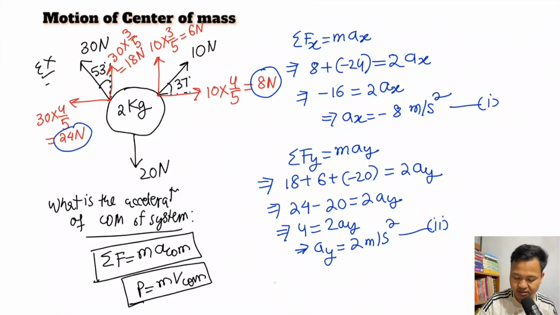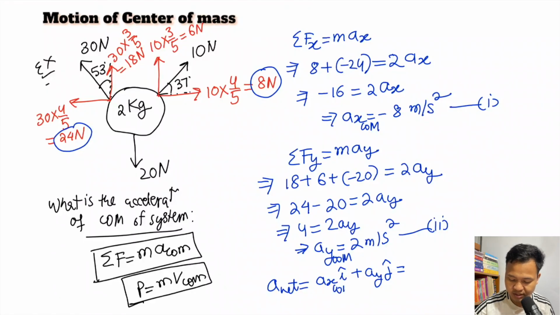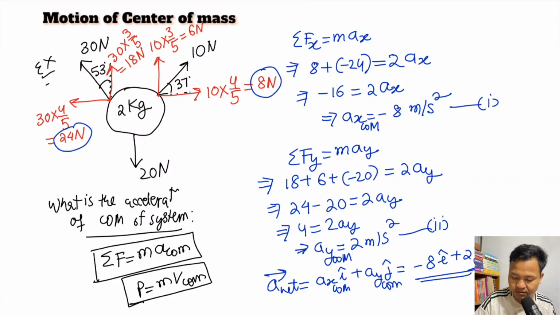So therefore, what is the net acceleration? A net will be equal to ax i cap plus ay j cap. Acceleration ax com, ay com. Just like r com is equal to x com i cap plus y com j cap plus z com k cap, similarly you can write the acceleration vector as ax com i cap plus ay com j cap. So minus 8 i cap plus 2 j cap. Okay. So this is the acceleration.